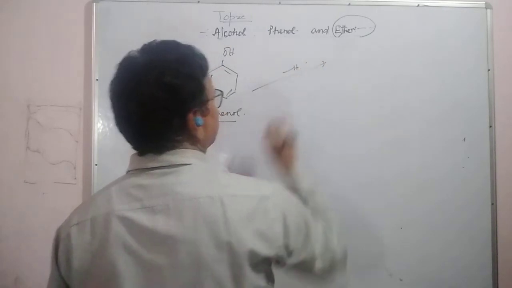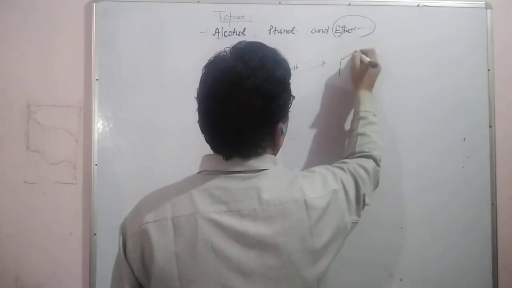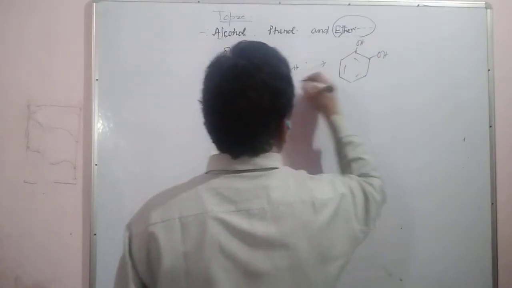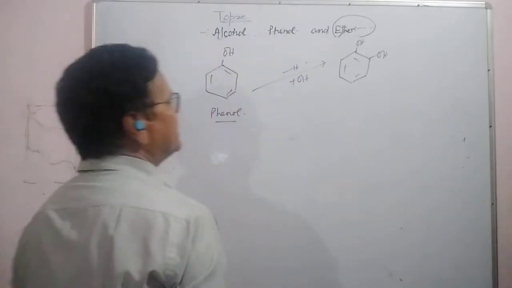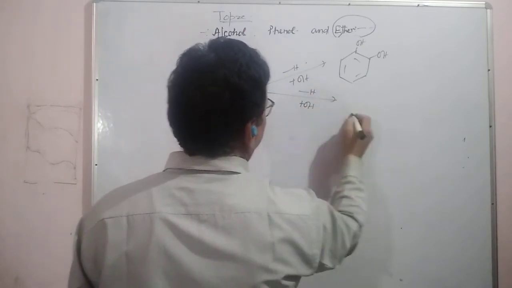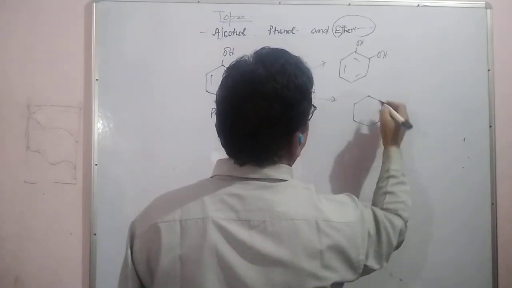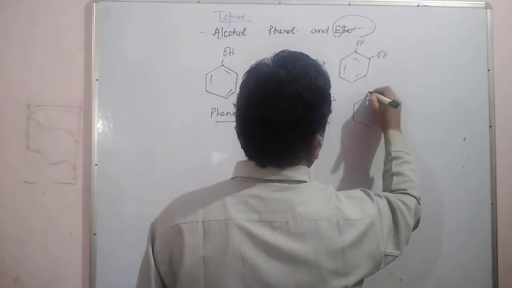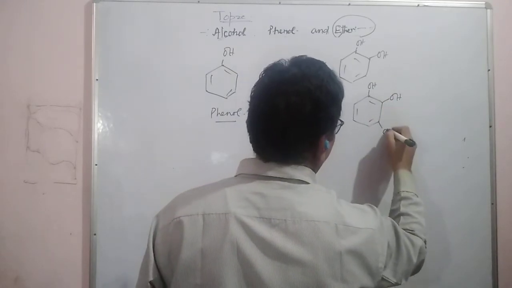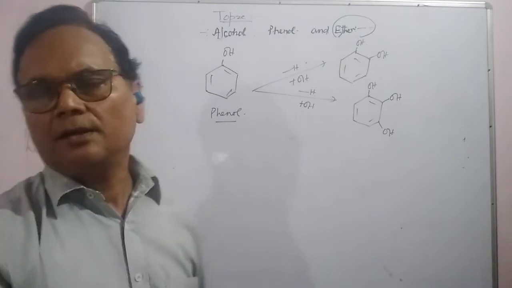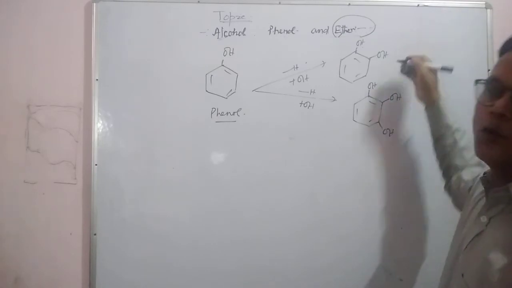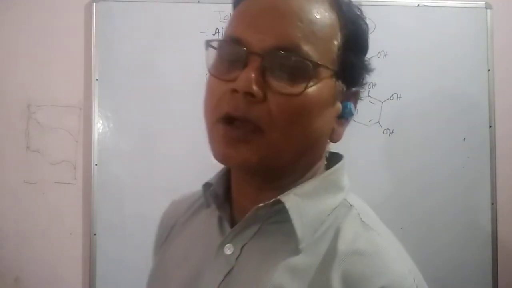If hydrogen on the next carbon is replaced, we get OH, this is OH attached. That is monohydric. If another hydrogen is replaced by OH, then it would be OH, this is OH. From any position we can remove it. The OH groups are here at adjacent carbons.